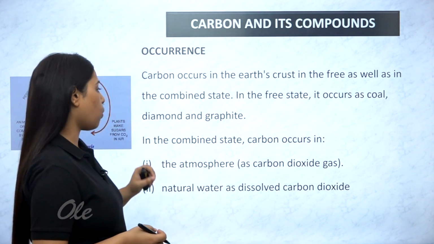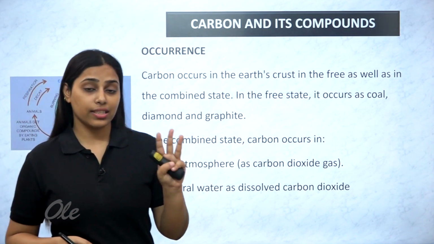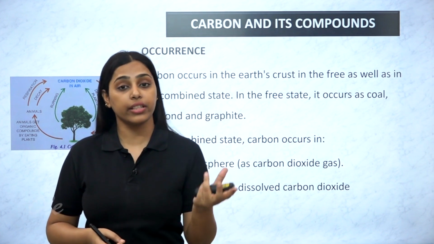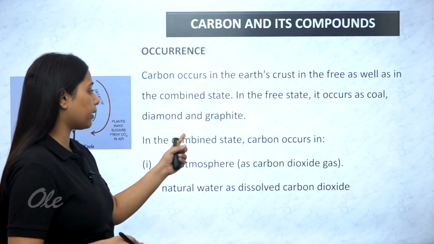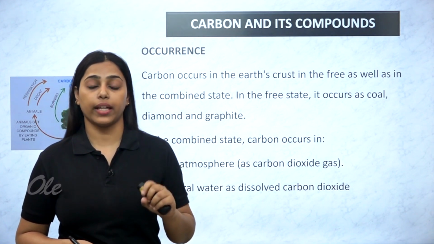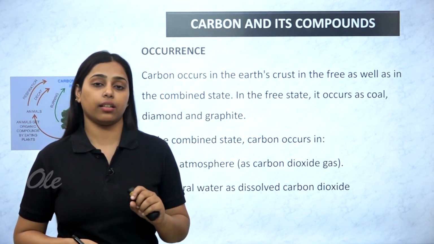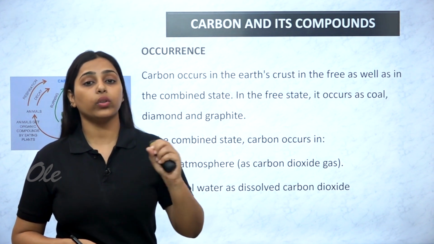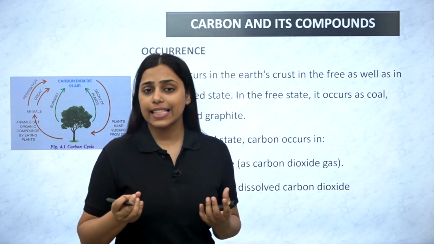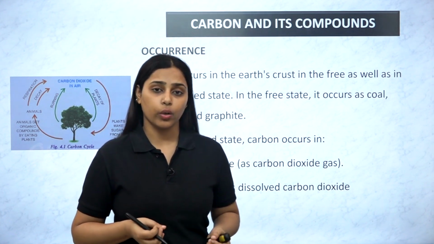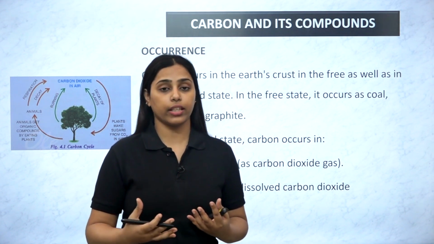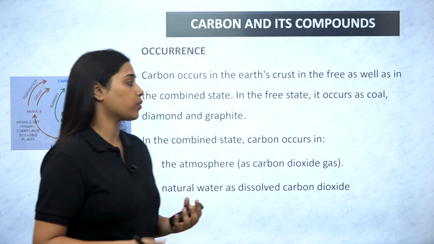It occurs as coal, diamond and graphite. These three examples are for the existence of carbon in the free state. Diamond, graphite and coal are all different forms of carbon only, which we will also study, and they are termed allotropes of carbon. Allotropes are when an element can exist in different forms, and this phenomenon is known as allotropy. More than one physical form of existence of any element is what we call allotropes.